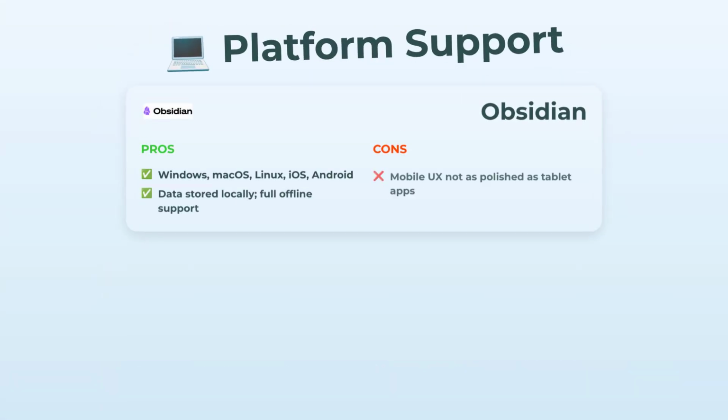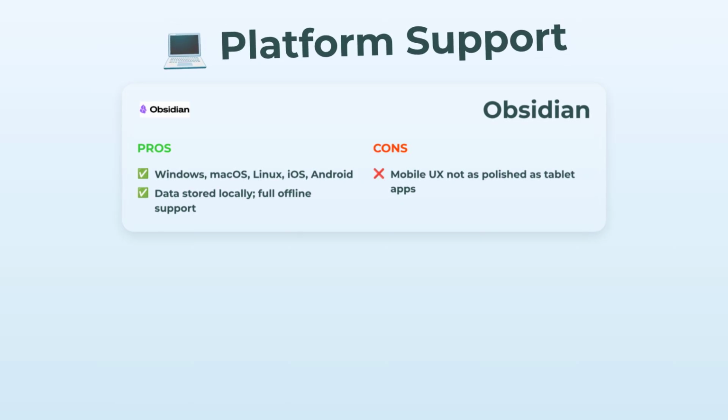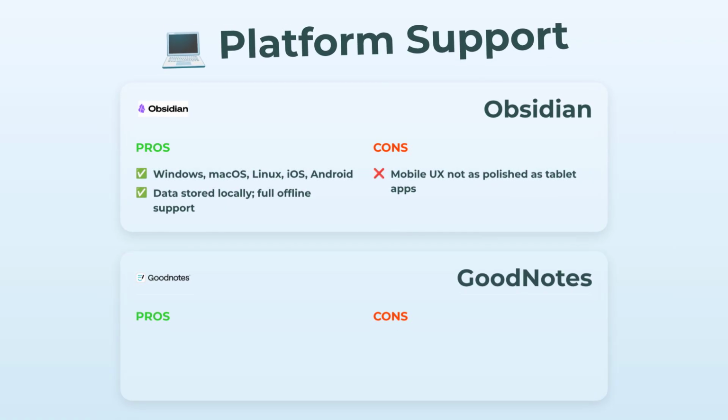Now platform support. This part's sneaky important, right? Obsidian spreads itself everywhere: Windows, Mac, Linux, iOS, Android, and one of my favorite things, it stores your data locally so you're not at the mercy of internet outages. That said, if you want that slick mobile experience you crave on a tablet, Obsidian's app might not feel quite as nice.